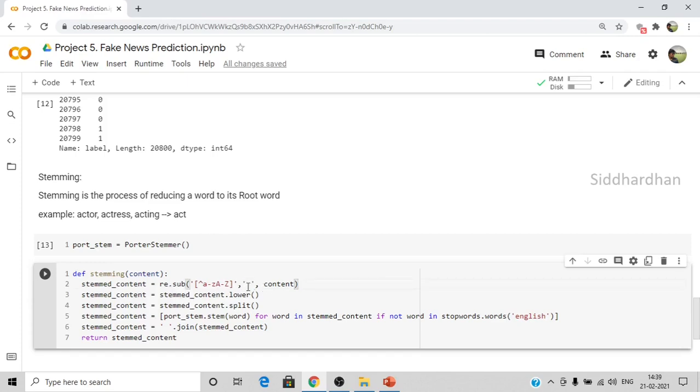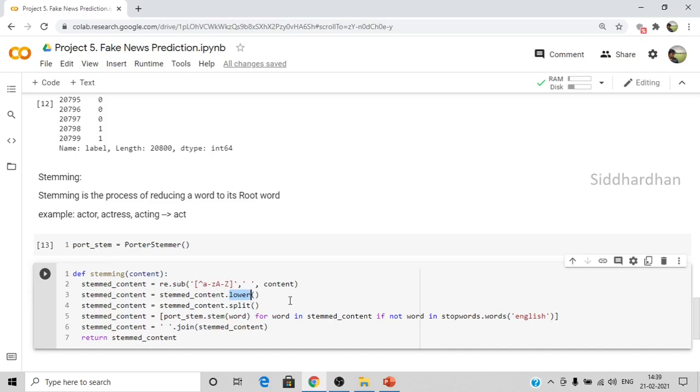So I want to do this processing on my content, which is the combined form of the author name and text name. Once we have done that, we need to convert all the alphabets to lowercase letters. Some words can be in uppercase letters, so I want to convert all of those to lowercase, because it can create problems in processing.